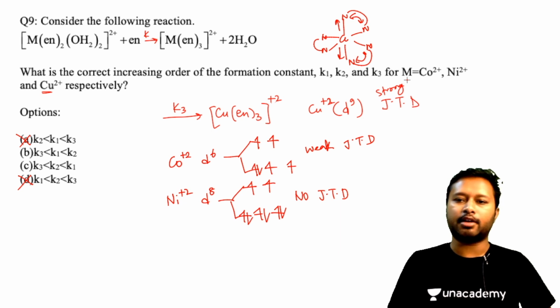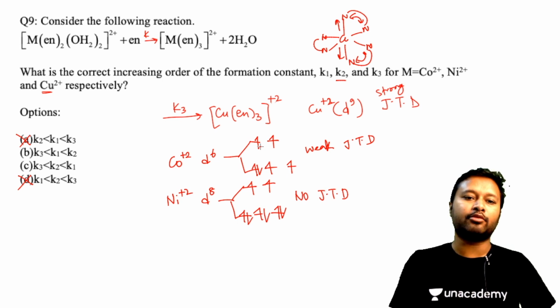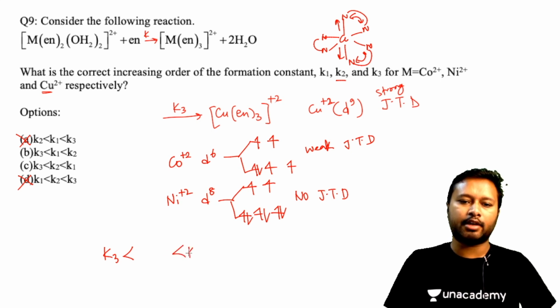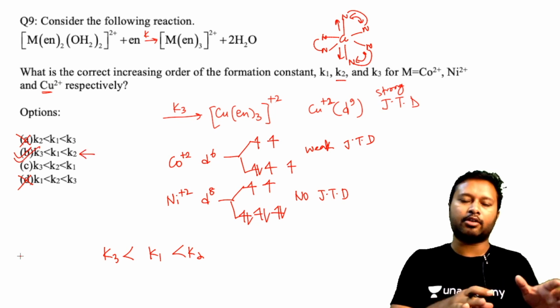Sorry, nickel was corresponding to K2, right? So that makes K2 the highest one and K1 the medium one. So the order goes like K3 should be smallest, K2 should be highest, and K1 in the middle. That's our option number B, and that's how this will be done.